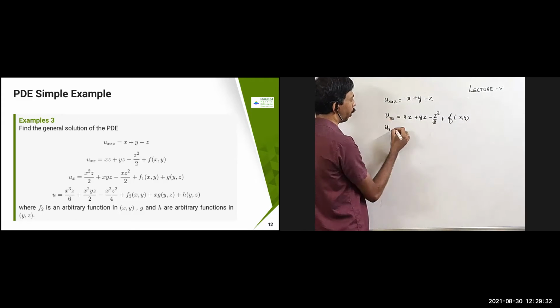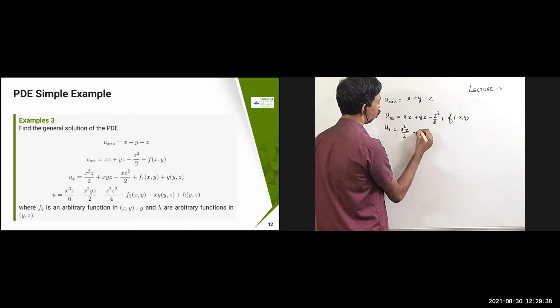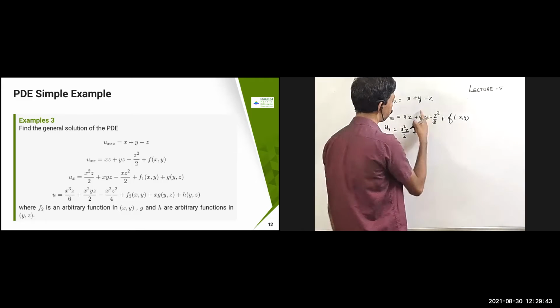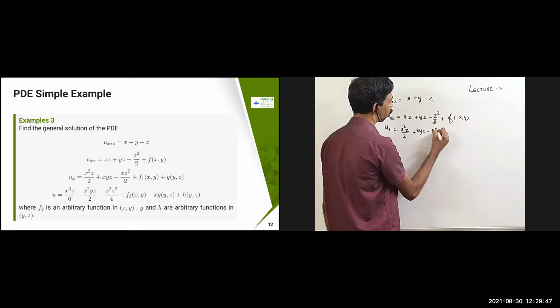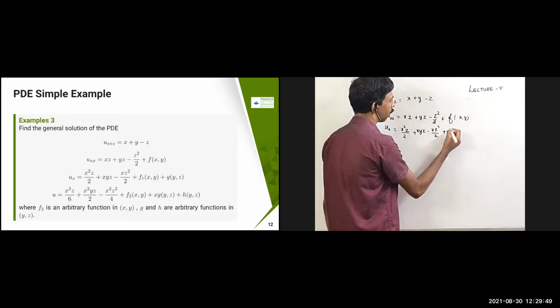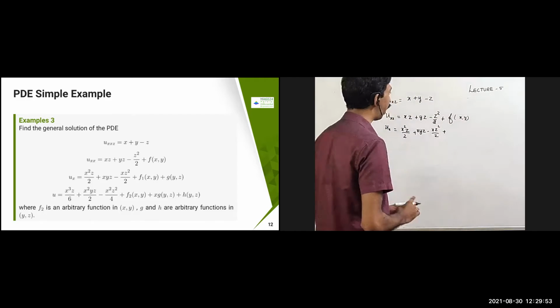You integrate with respect to x now. This is going to become like x square z by 2 plus xyz. Okay. With respect to x, I am doing. Therefore, y is constant. So xyz. Minus this is also constant. So we are going to get minus xz square by 2 plus this is f of x comma y. Therefore, you are going to get not the same thing.